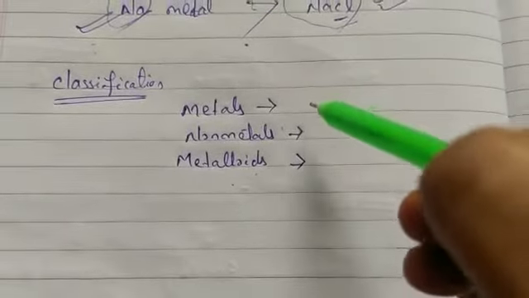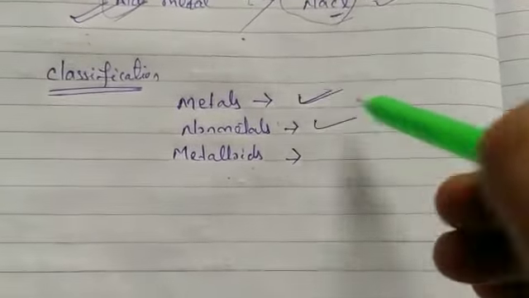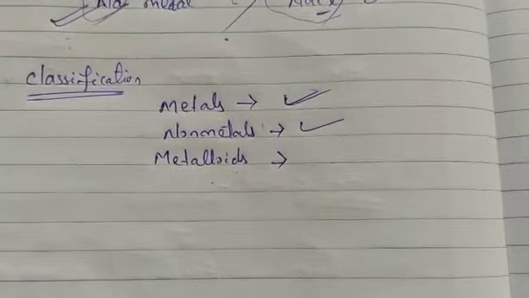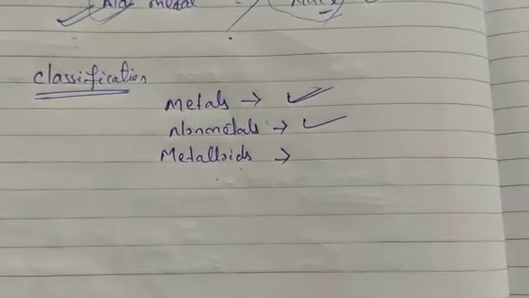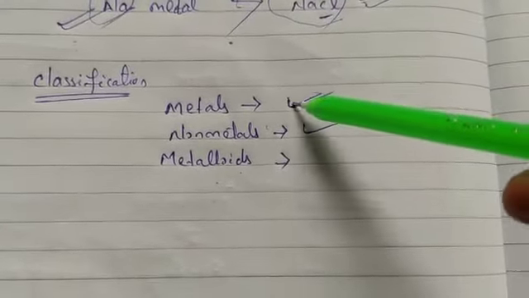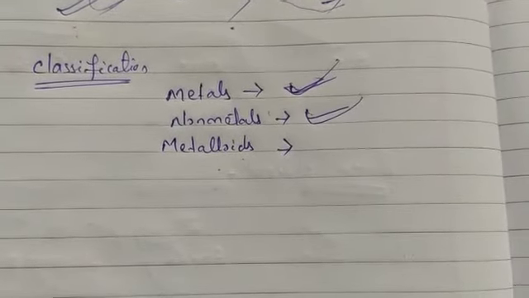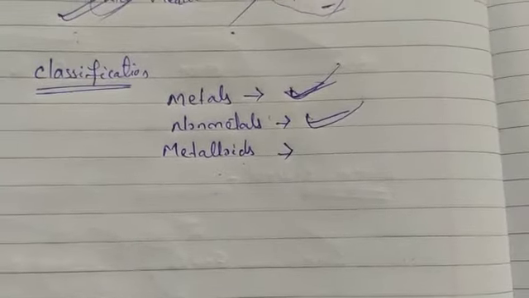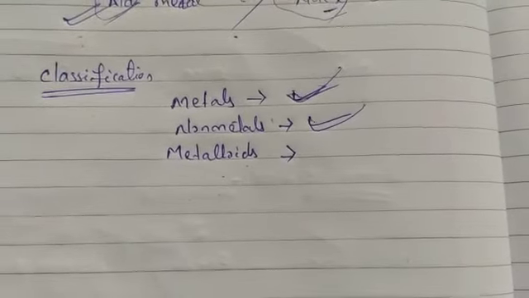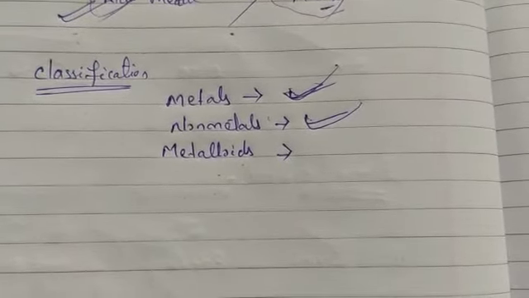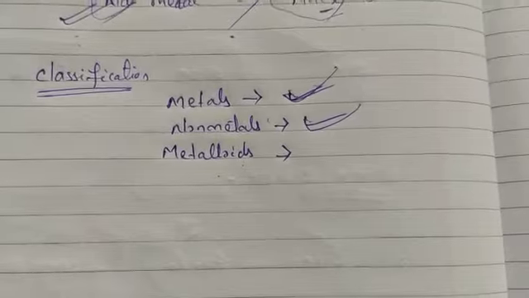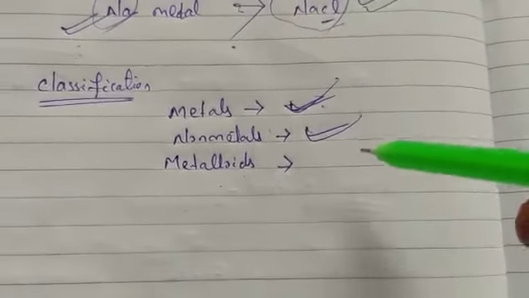To identify the elements as metals or non-metals, we will study their physical properties and chemical properties, so that we can identify whether an element is a metal or a non-metal.